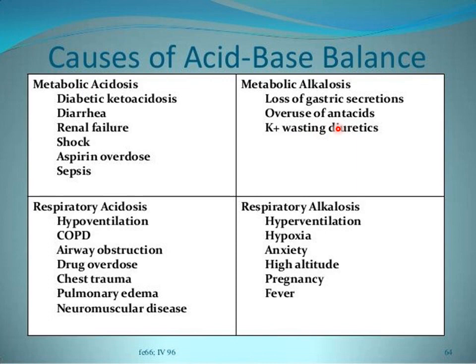So potassium wasting diuretics, all potassium wasting diuretics, they lead to metabolic alkalosis. An exception with regards to diuretics are carbonic anhydrase inhibitors. Those type of diuretics do not cause metabolic alkalosis, but all other types of diuretics can lead to metabolic alkalosis.